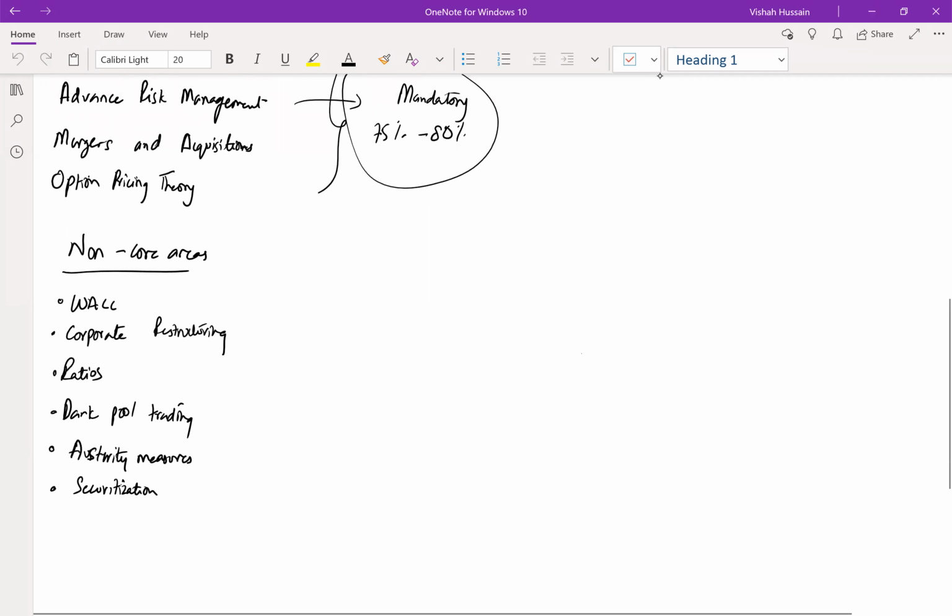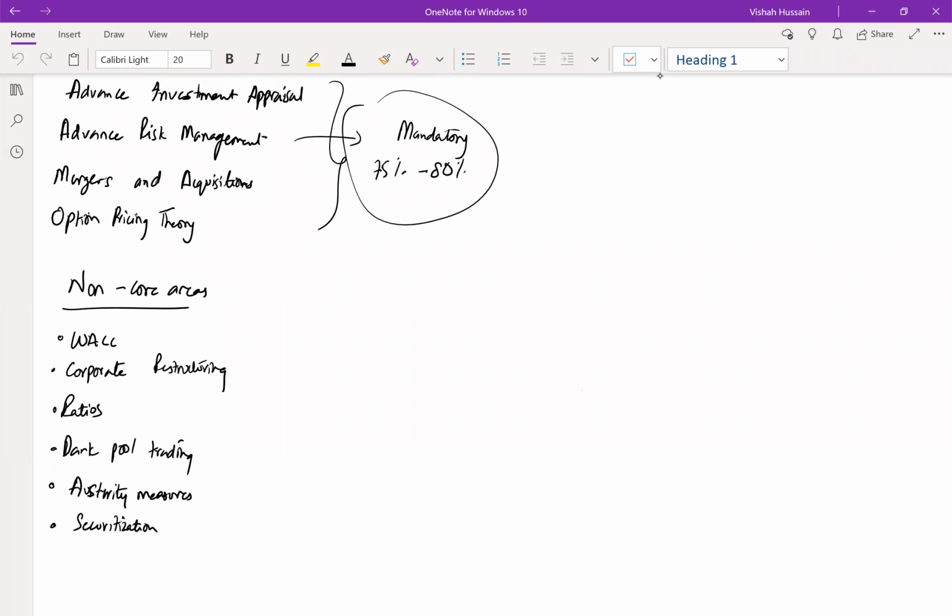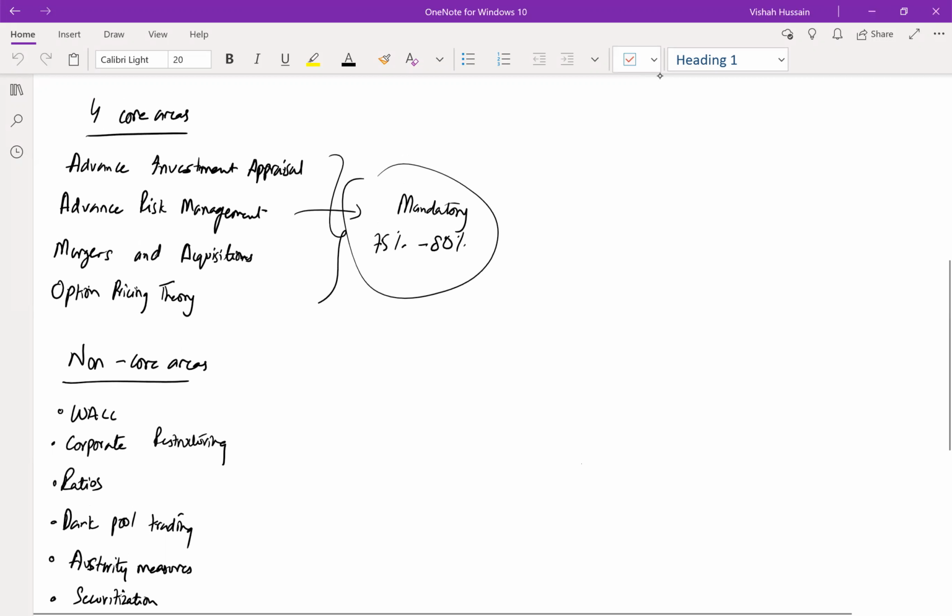Now, the non-core areas include weighted average cost of capital, that is WACC, corporate restructuring, ratios, dark pool trading, austerity measures, and securitization. Austerity measures and securitization are theoretical topics, but other than that, all the topics are majorly related to calculations.